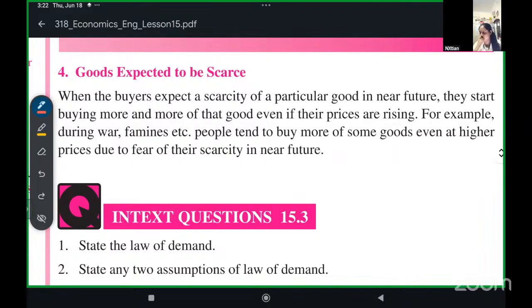What is it called? I'm not getting the name. The COVID virus was declared a global crisis. Pandemic. Yes, Sam, pandemic. So during wars, famines, pandemics, such times, people buy in chunks, even though the price is high. Big bulk people buy, even though the price is high. So the law of demand also does not apply in this case.